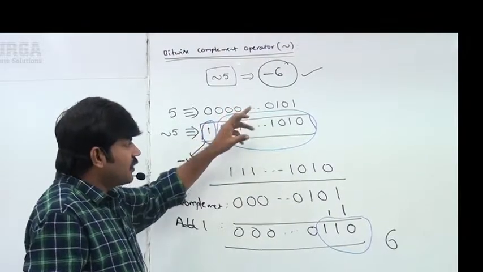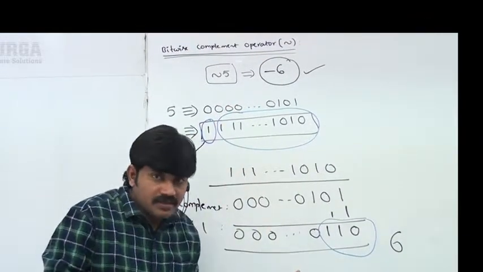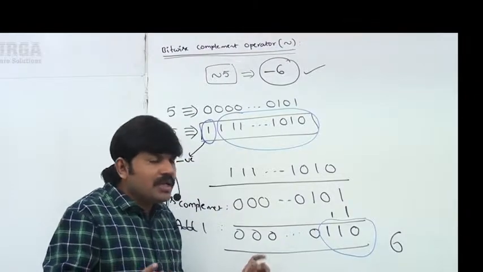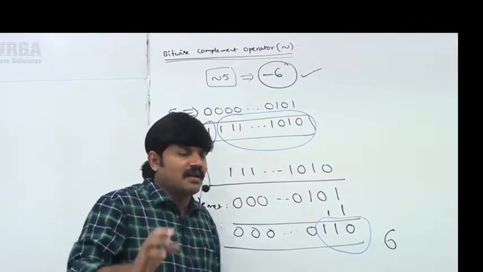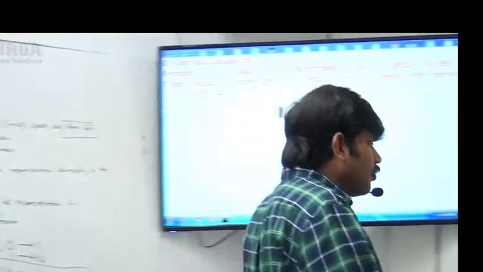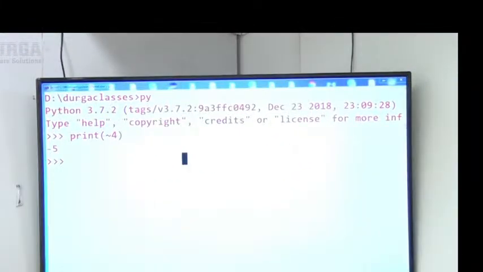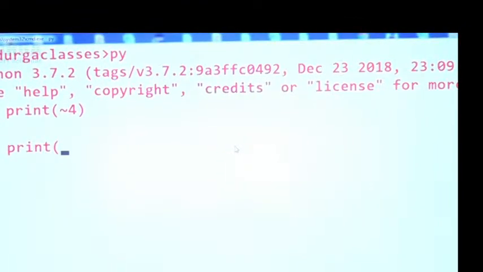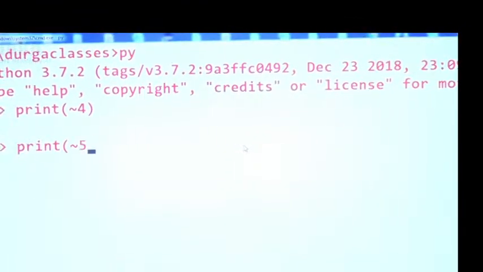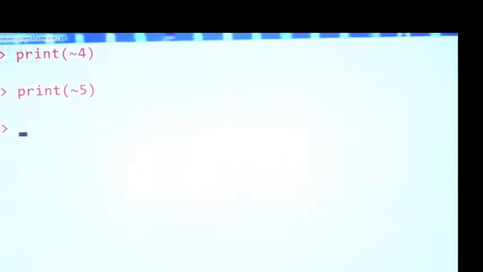Minus 6 itself is the answer we get in this case. Now let me confirm whether it is really so. I am taking print of bitwise complement of 5. What answer do we get? Minus 6.